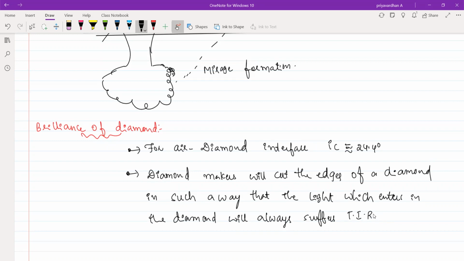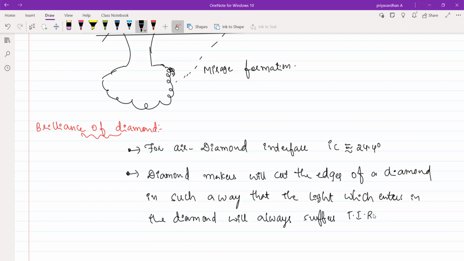Not only that, even prisms are designed in such a way that whenever a ray of light enters, it will also get reflected back like that. By any chance, does anyone know what the critical angle for a prism is? We have many prisms, a right angle prism, an inverted prism, different prisms I can have. We'll try to solve some sums based on that too.